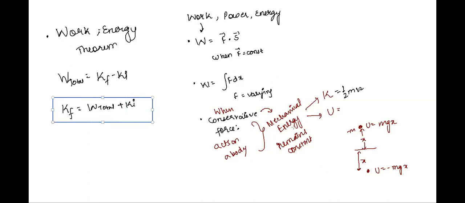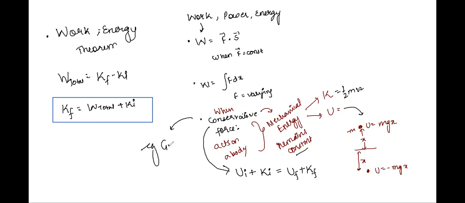Now something very important from this previous concept. Whenever conservative forces are acting on the body, since mechanical energy remains constant, initial potential energy plus initial kinetic energy will be equal to final potential energy plus final kinetic energy. Class, I repeat, whenever a conservative force is acting on a body, initial kinetic and initial potential will be equal to final kinetic and final potential. One of the very common examples of a conservative force is gravity.